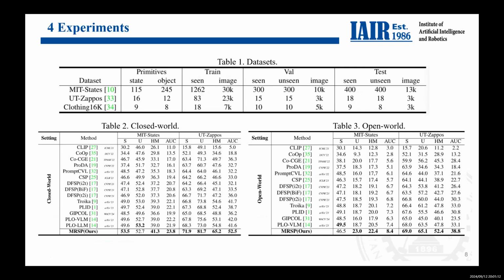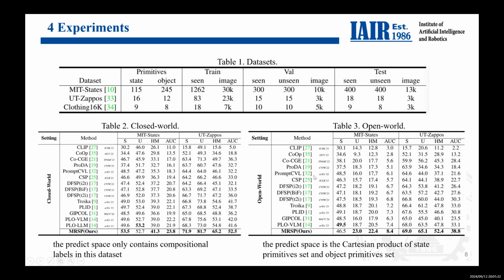We evaluated our method on three benchmark datasets. The information is shown in Table 1, and we chose two settings called closed world and open world. In closed world, the prediction space only contains the compositional labels in the dataset, while in open world, the prediction space is the Cartesian product of the state primitive set and the object primitive set. We evaluated our method against several previous methods on MIT-States, UT-Zappos, and C-GQA. The results show that our method achieves the best performance.